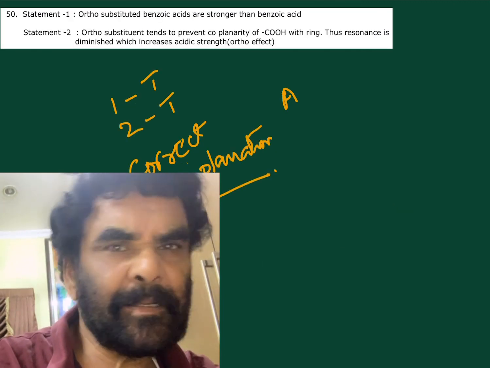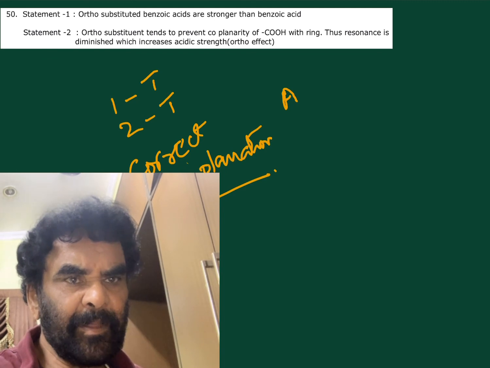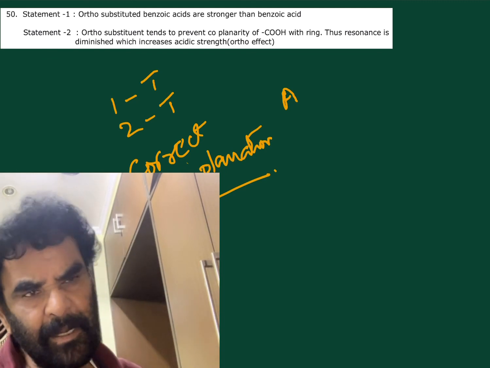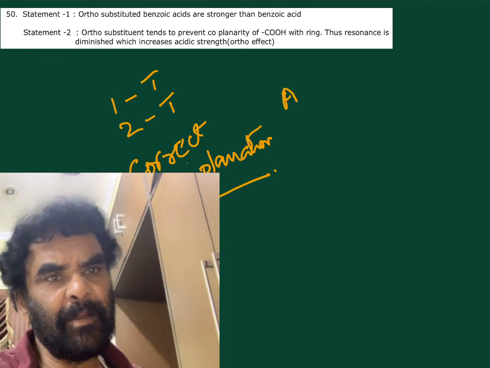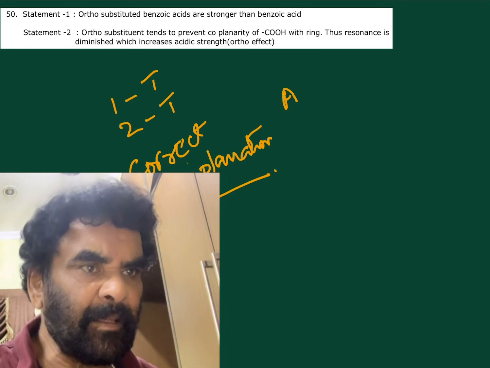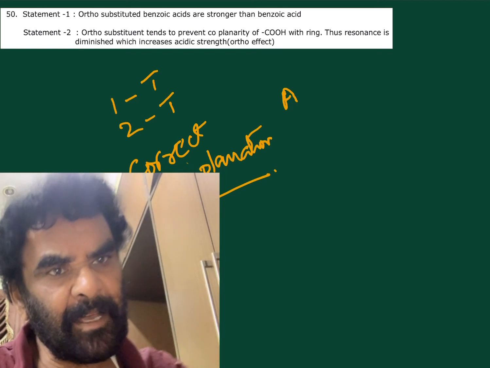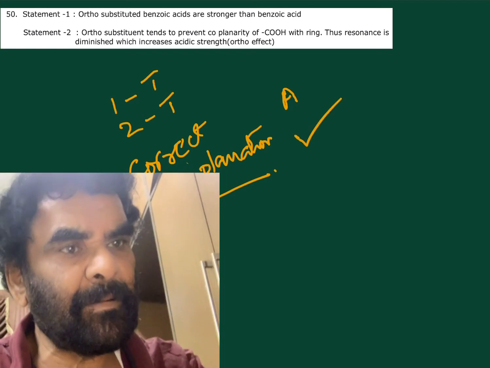Next one is the last one, I think. Orthosubstituted benzoic acids are stronger than benzoic acid, correct? Ortho substituent tends to prevent the coplanarity of the COOH with the ring. The resonance is diminished, which increases the acidic strength, correct? Correct explanation. A is correct.